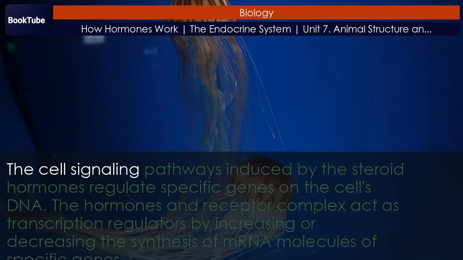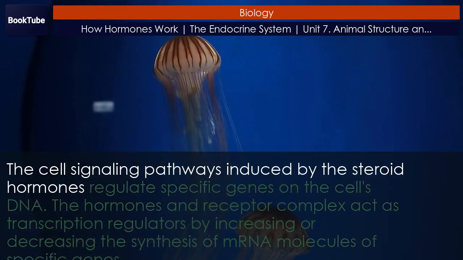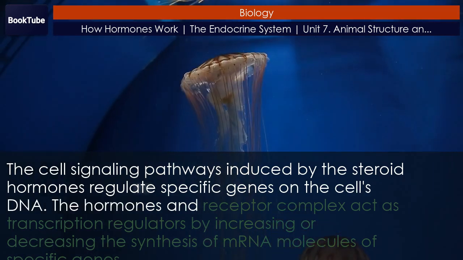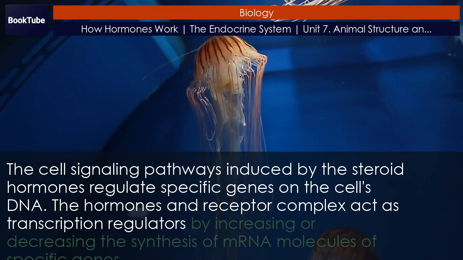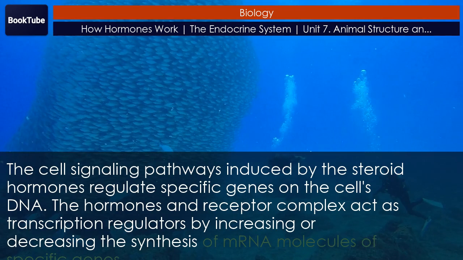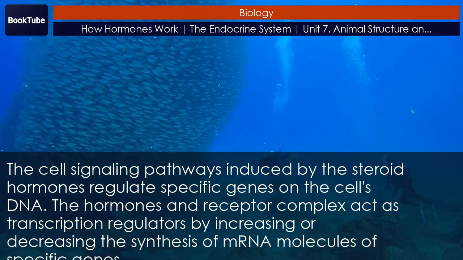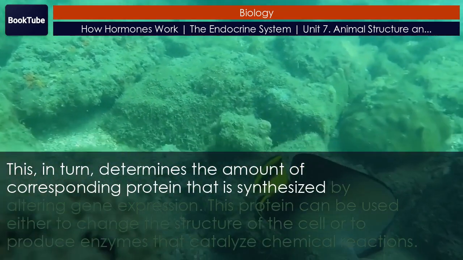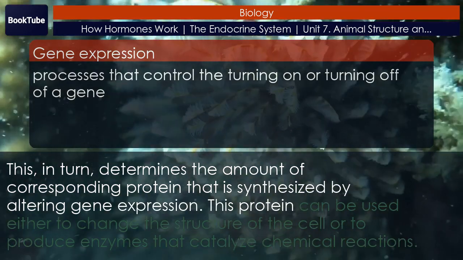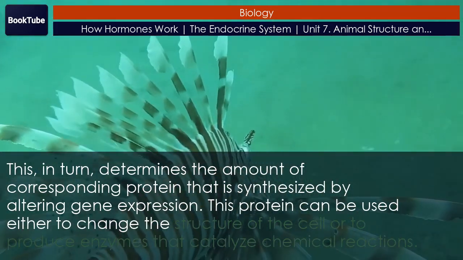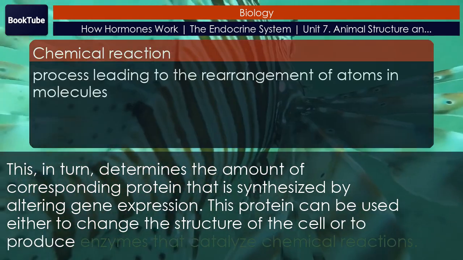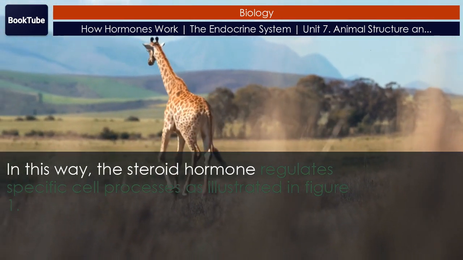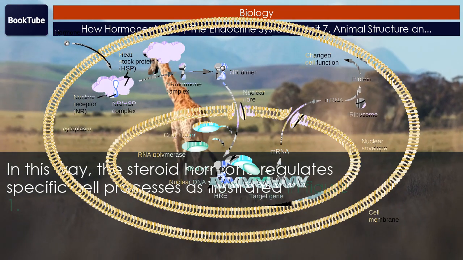The cell signaling pathways induced by the steroid hormones regulate specific genes on the cell's DNA. The hormone and receptor complex act as transcription regulators by increasing or decreasing the synthesis of mRNA molecules of specific genes. This, in turn, determines the amount of corresponding protein that is synthesized by altering gene expression. This protein can be used either to change the structure of the cell or to produce enzymes that catalyze chemical reactions. In this way, the steroid hormone regulates specific cell processes as illustrated in Figure 1.